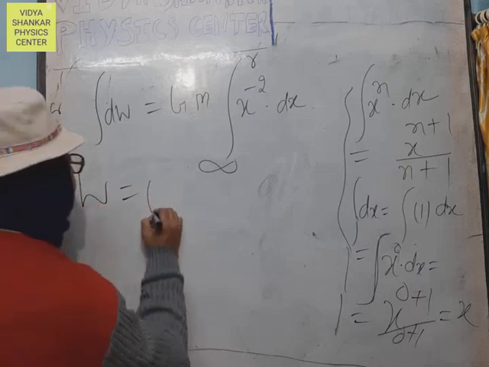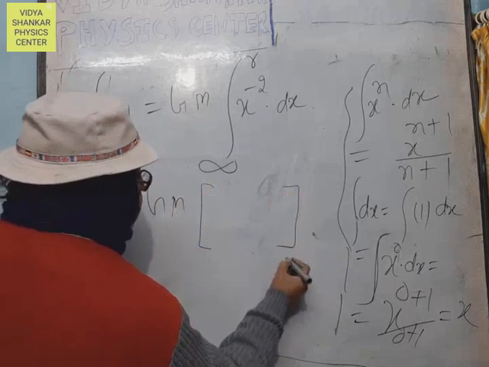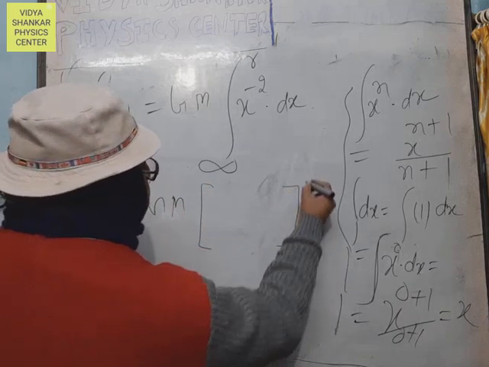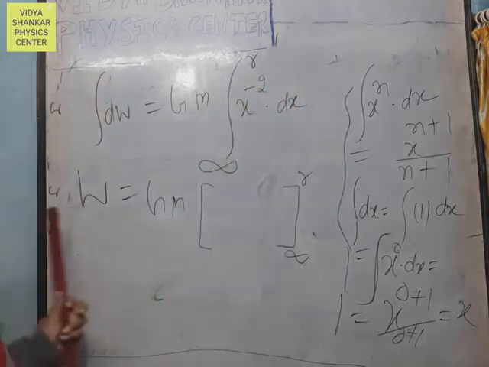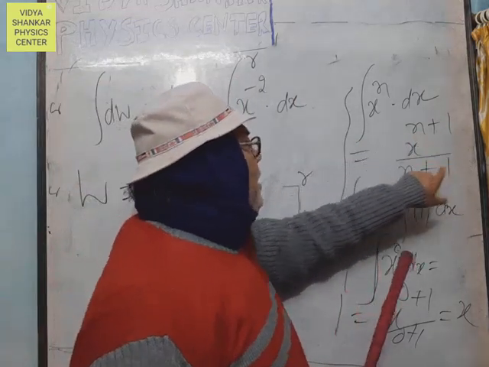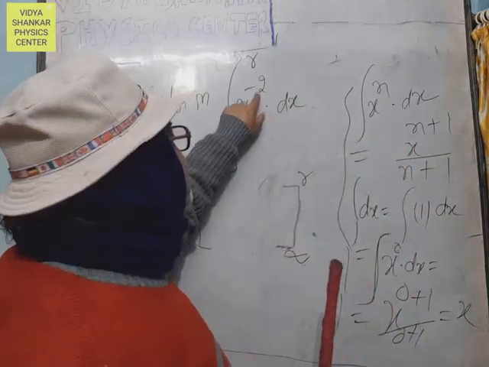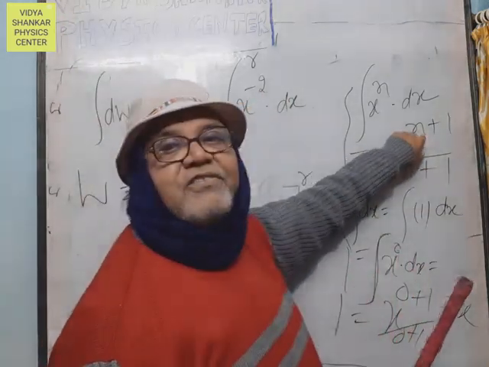Now, for the definite integration from the lower limit to the higher limit, we have x to the power n plus 1 divided by n plus 1. You have to write minus 2 in the place of n.